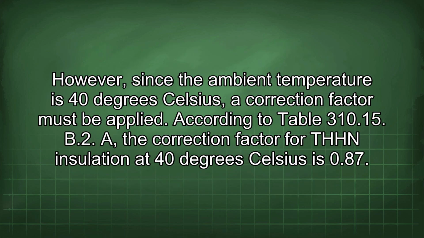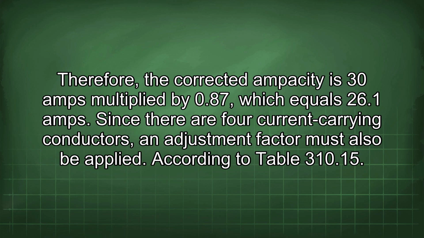However, since the ambient temperature is 40 degrees Celsius, a correction factor must be applied. According to Table 310.15(B)(2)(a), the correction factor for THHN insulation at 40 degrees Celsius is 0.87. Therefore, the corrected ampacity is 30 amps multiplied by 0.87, which equals 26.1 amps.